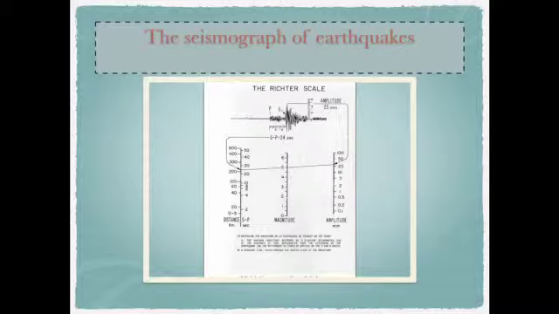Example: the seismograph of earthquake. The Richter scale. Magnitude. Amplitude. To determine the magnitude of an earthquake, we connect on the chart the difference in time of arrival of the P and S waves by a straight line which crosses the center scale at the magnitude.